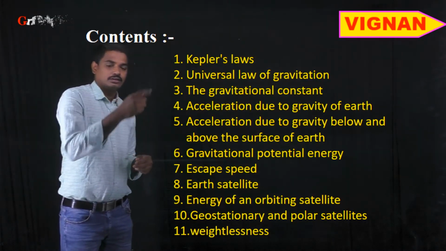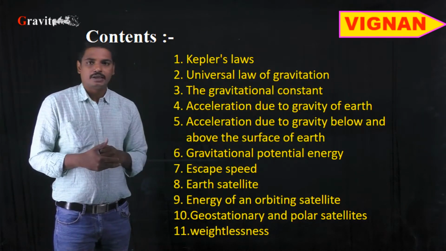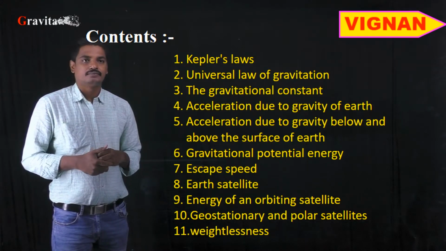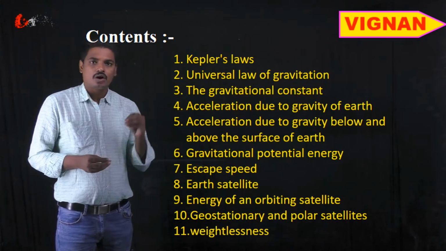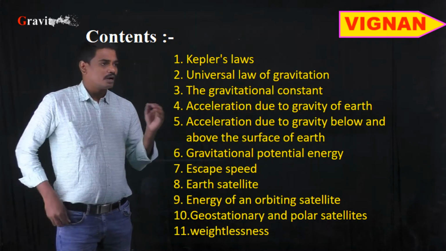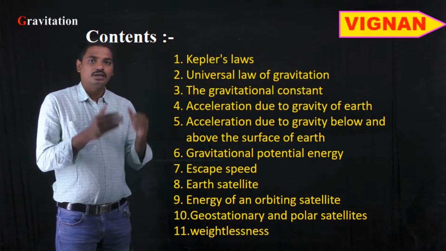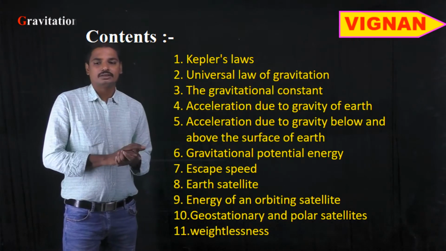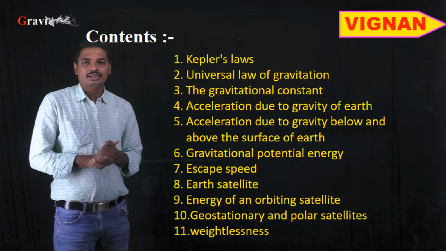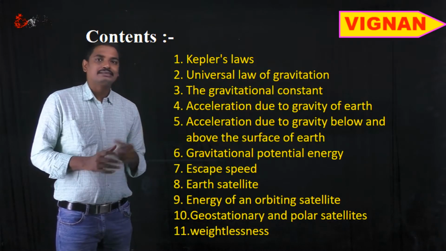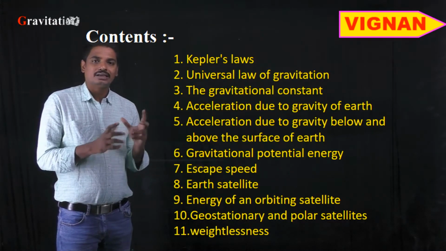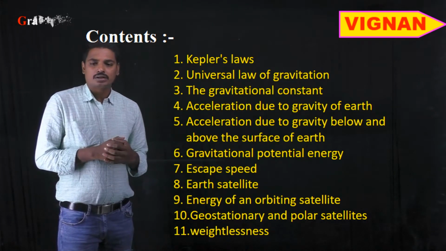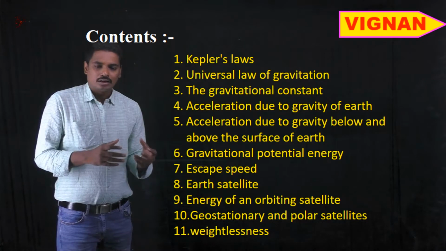There are Kepler's laws, what is meant by the universal law of gravitation and the gravitational constant, acceleration due to gravity on the surface of the earth, and what happens to this acceleration due to gravity if we move above the surface of the earth and below the surface of the earth, gravitational potential energy, and escape speed. What is the speed required to escape from the surface or the atmosphere of the earth, and orbital velocity or the orbital speed, and an earth satellite.